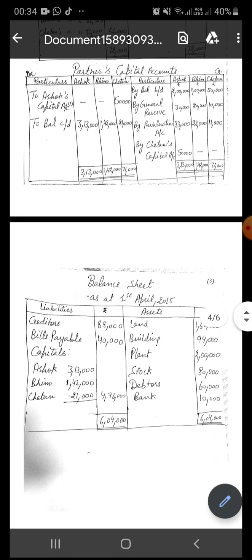Then the entry will be Chetan's capital account debit to Ashok's capital. After that, the capital accounts will be balanced, and the balances are 3,13,000 for Ashok credit balance, 1,42,000 for Bhim credit balance, and 21,000 for Chetan credit balance.